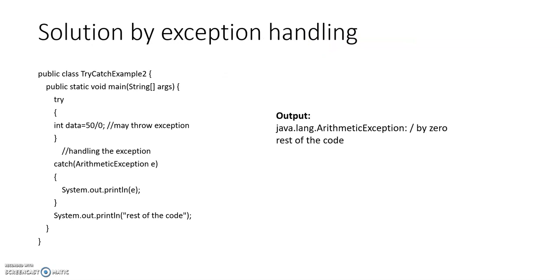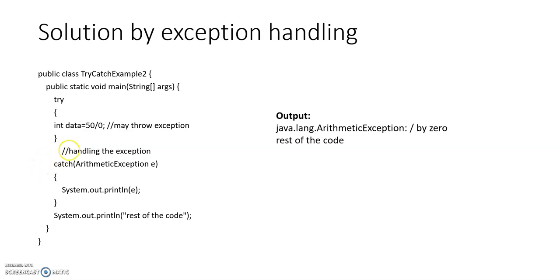This is another program which is the solution for the previous one. That is, we are using the concept of exceptional handling. We will see this example. This is the name of the class. Then there is a main function. Now here you are using two blocks. First is try block and catch block. In try block, we are writing the statement which is going to throw an exception. Same statement as the previous one. It is calculating the value of data variable, and then when the exception occurs, the control will go to your catch block.